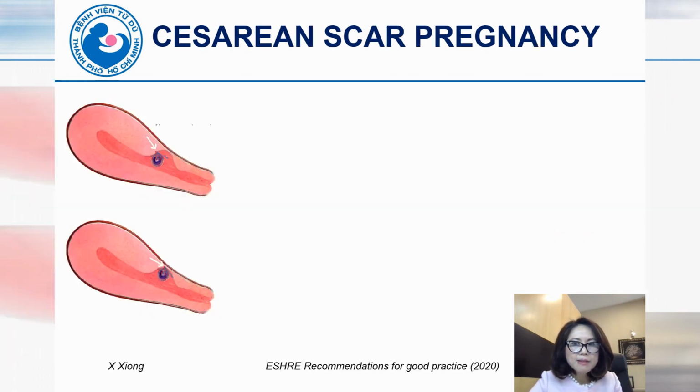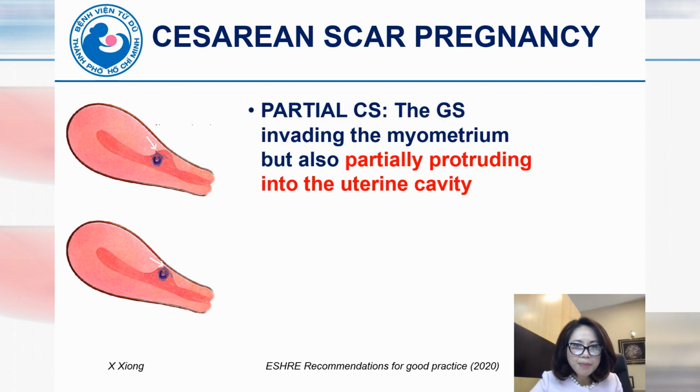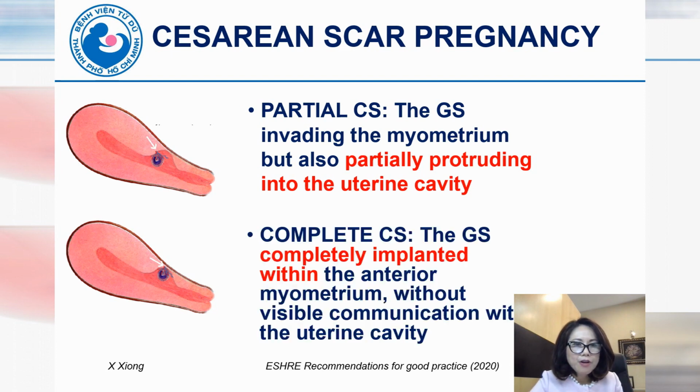Cesarean scar pregnancy is also subdivided into partial or complete. For the partial form, the GS invades the myometrium but also protrudes into the uterine cavity. For the complete form, the GS is completely implanted within the anterior myometrium, without visible communication with the uterine cavity.